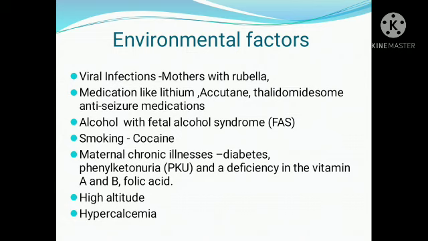Next is maternal chronic illness. For example, the mother having diabetes, phenylketonuria, or deficiency of vitamin A, B and folic acid. All these can cause cardiac defects in the children. Again, at high altitude oxygen availability is less, and another condition is hypercalcemia.